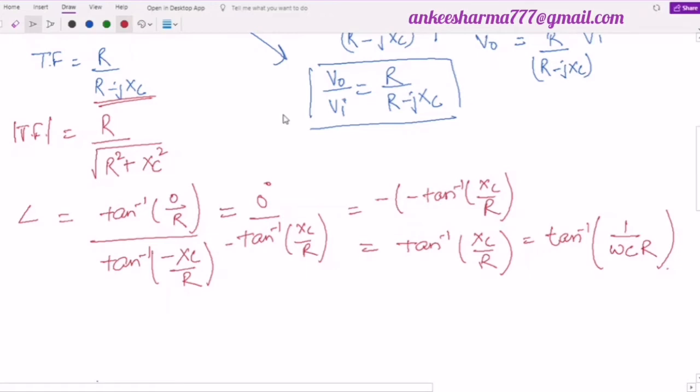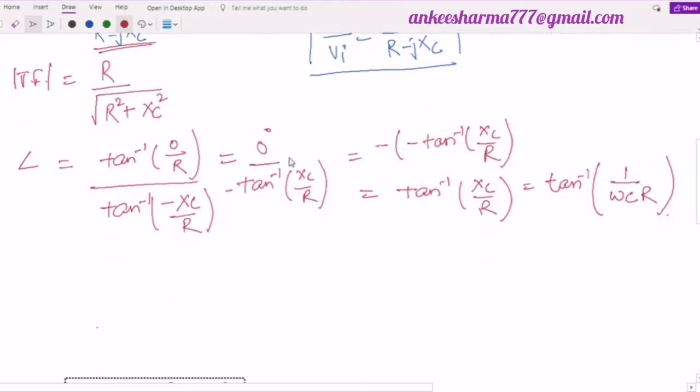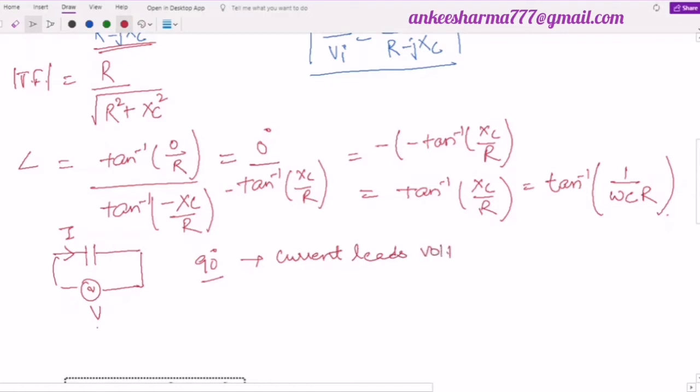Now, if you have gone through the earlier videos, where I have already told you that if I had a pure capacitor across an AC source, means only a capacitor was there across an AC source, then the phase difference between the voltage and the current of this capacitor will be equal to 90 degree. Or you can say the current leads voltage by 90 degree. Kindly go to the video of the AC source across a capacitor. From there you will get the detailed knowledge of how we obtain the phase difference equal to 90 degree.